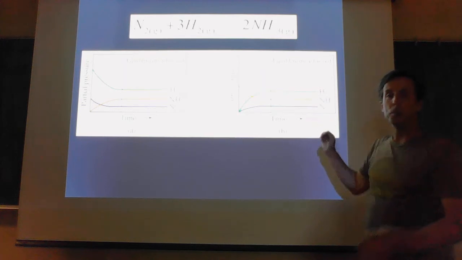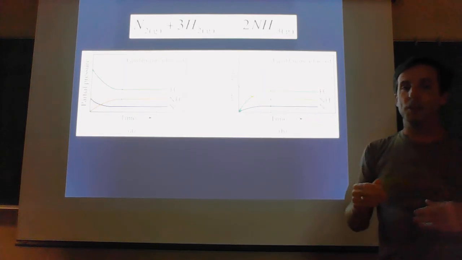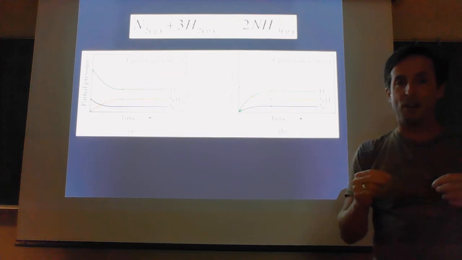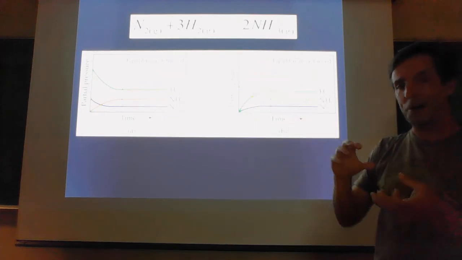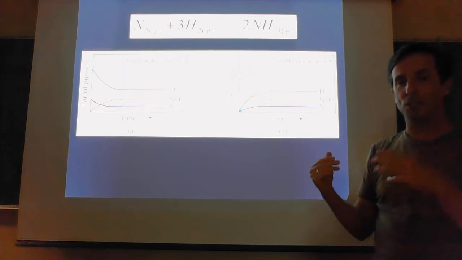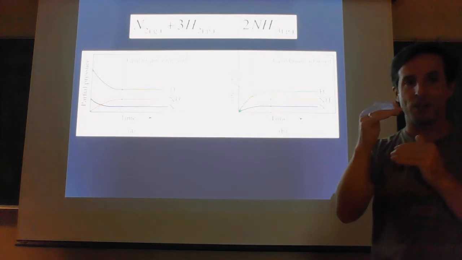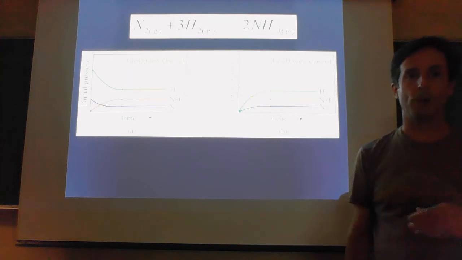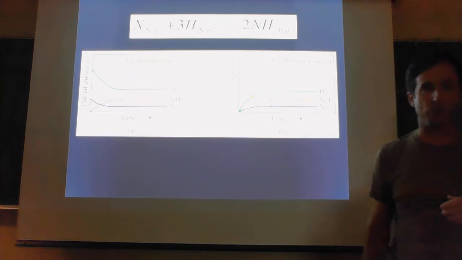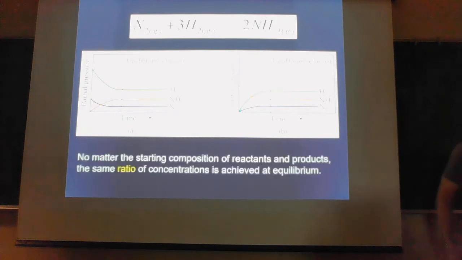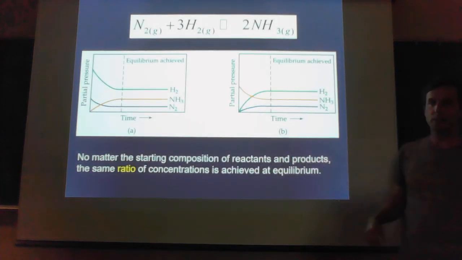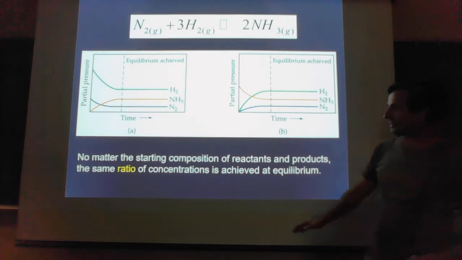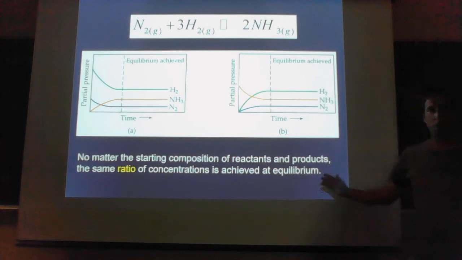and reactants, because if you remember what I said, the stable ratio is based on the thermodynamic stability of all the molecules. And it doesn't matter how much you start with, the reaction always wants to get to that preferred ratio, because that's where the forward and reverse reactions are going to cancel each other out. So no matter what starting composition of reactants and products, no matter what I set up, once it reaches equilibrium, it's going to establish the same ratio of the products to the reactants.